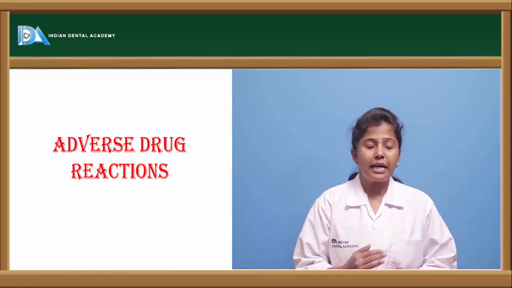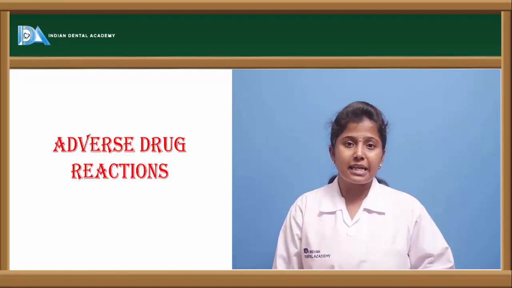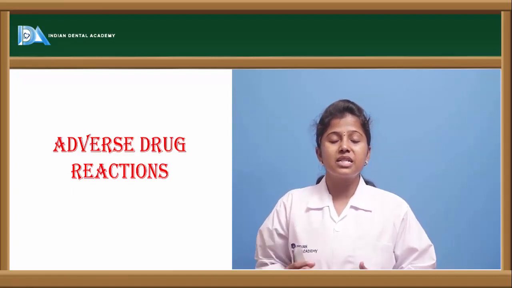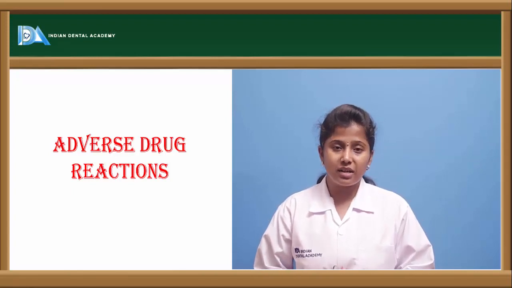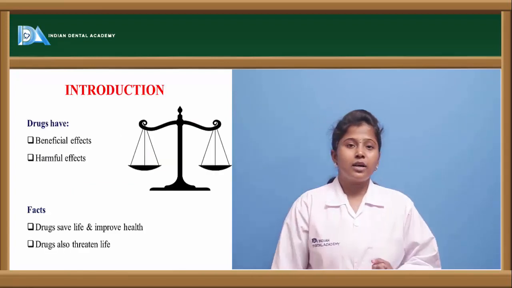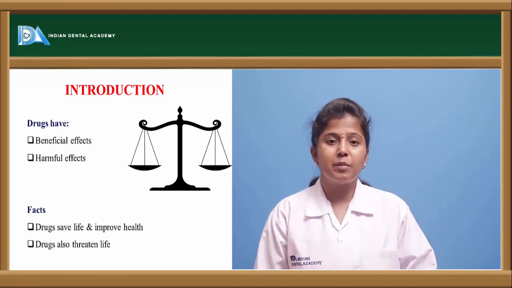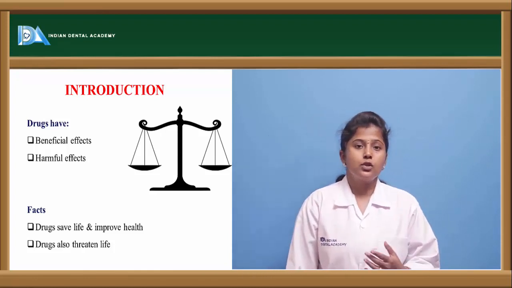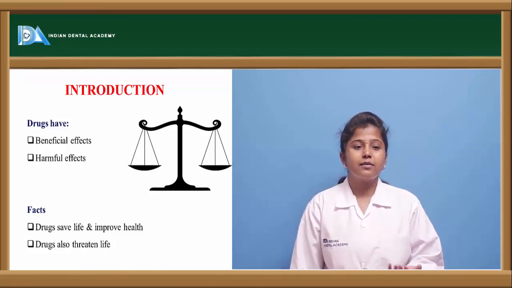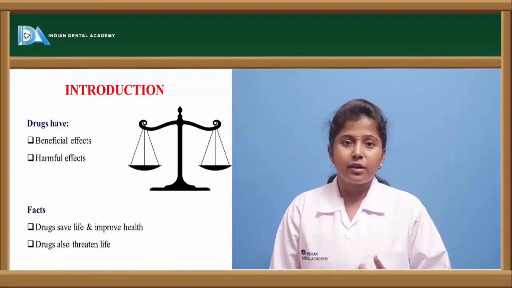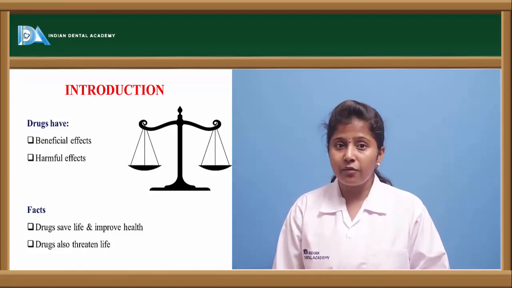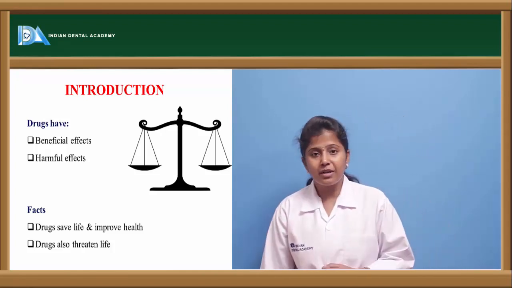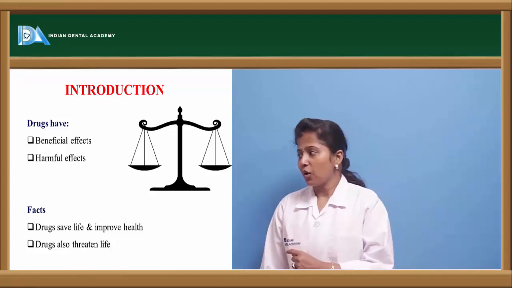So there are various kinds of drug interactions, and because of all these interactions there can be severe consequences. In the sense, there may be severe side effects, which are called adverse drug reactions. The drug which we are taking will have beneficial effects, but at the same time it will have side effects also. For example, if we take a tablet called paracetamol for fever, it will reduce the fever, but at the same time it has its own side effects.